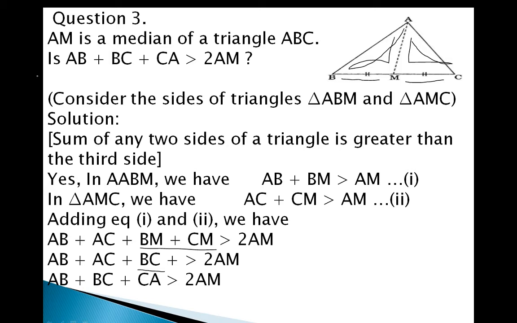So instead of BM and CM we wrote here BC. In the question they give us AB plus BC plus CA. So now we will write the third sentence as in the question, which is greater than 2AM. This is a small kind of proof that is very important for the exam, and when you go to the 9th standard in geometry you have to solve many proofs. This is the basic proof that is very important for understanding what geometry is and what we have to solve in geometry next year or in the 9th standard. So hence we can say that it is proved.